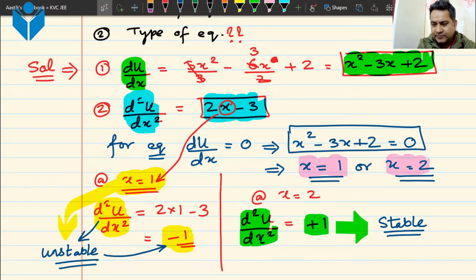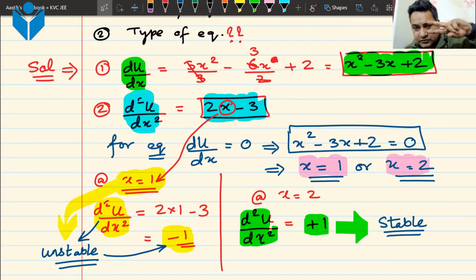What have we learned from this question? And the question is pretty clear. If we have one point of equilibrium, it can be stable, it can be unstable. If we have 2 points of equilibrium, as we have seen in this question, one of them would be a stable one, the other one has to be an unstable one.